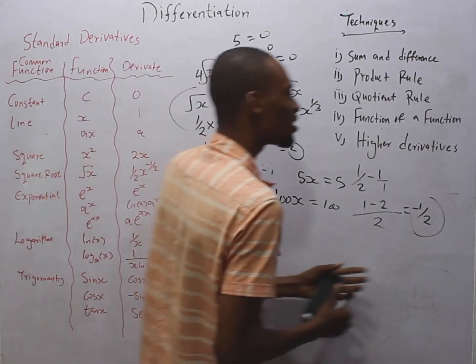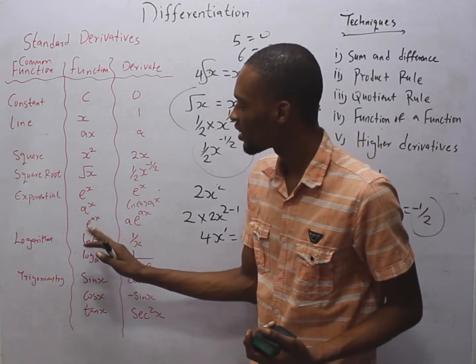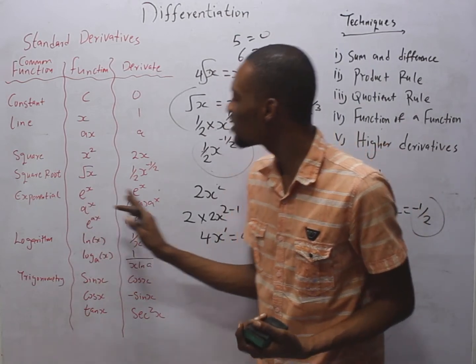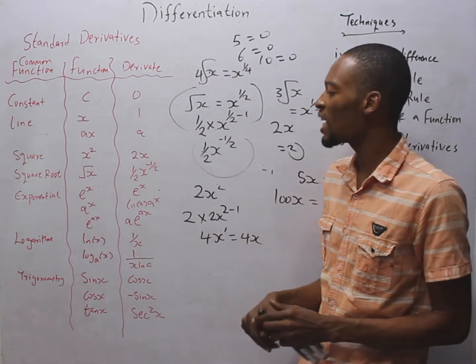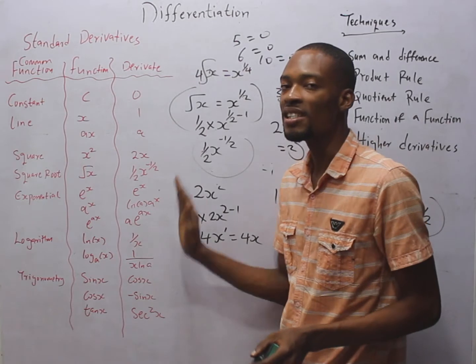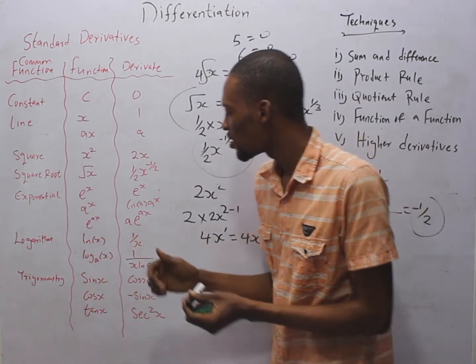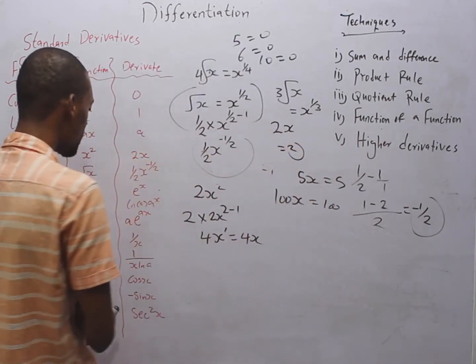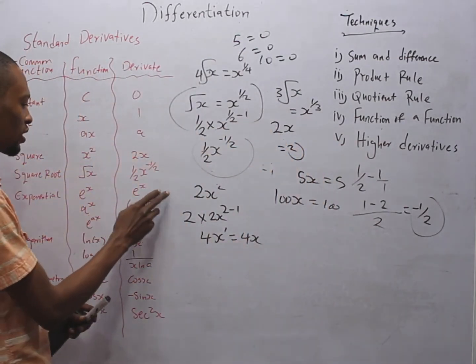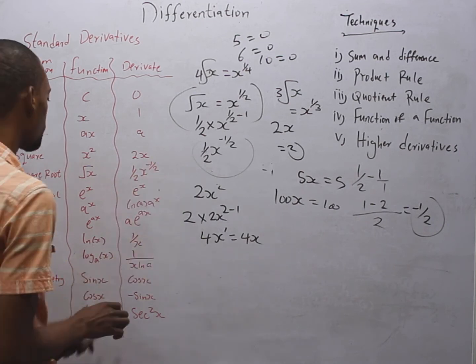The next function is the exponential function. If you differentiate exponential es, it remains the same. It won't change. So anytime you are given exponential es to differentiate, it remains. Exponential es is equals exponential es. Exponential as, a to the power s, will give you ln a raised to the power s. So a remains, the raised to the power s remains.